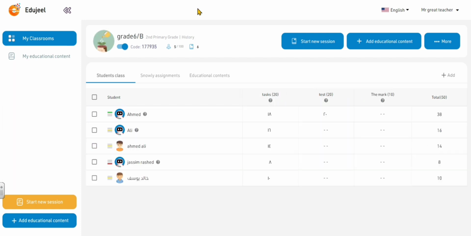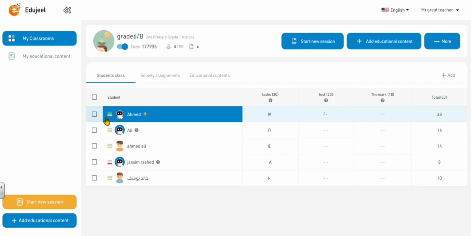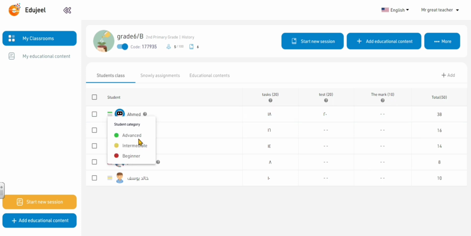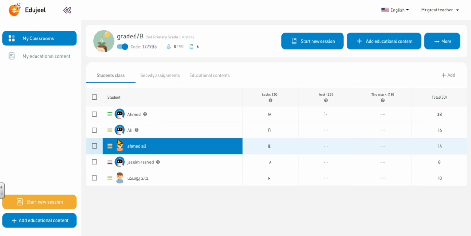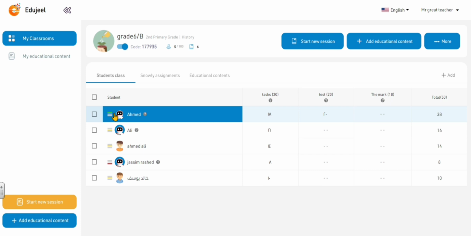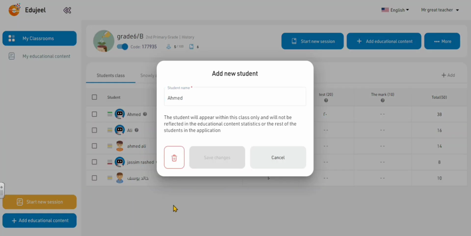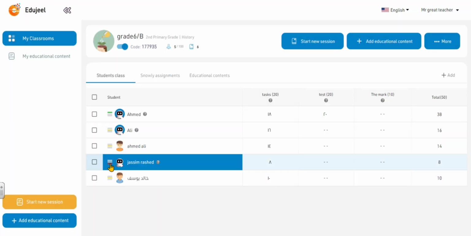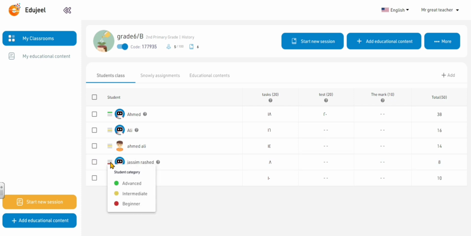If we have a look at the interface that we can see now, we will find the names of your students, and each name has 3 lines. These lines indicate the level of the student. The green color indicates that this student is advanced, yellowish is intermediate, and the red one is for the beginners. So for example, this student here, Ahmed, is categorized as an advanced one, but this student is categorized as a beginner student.